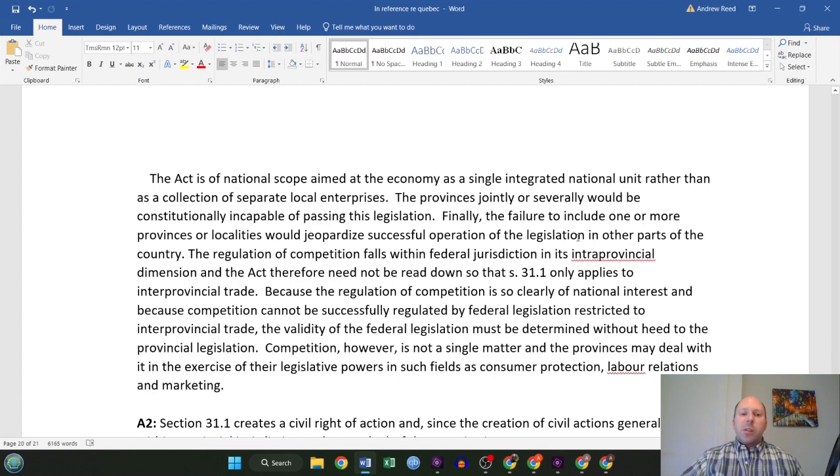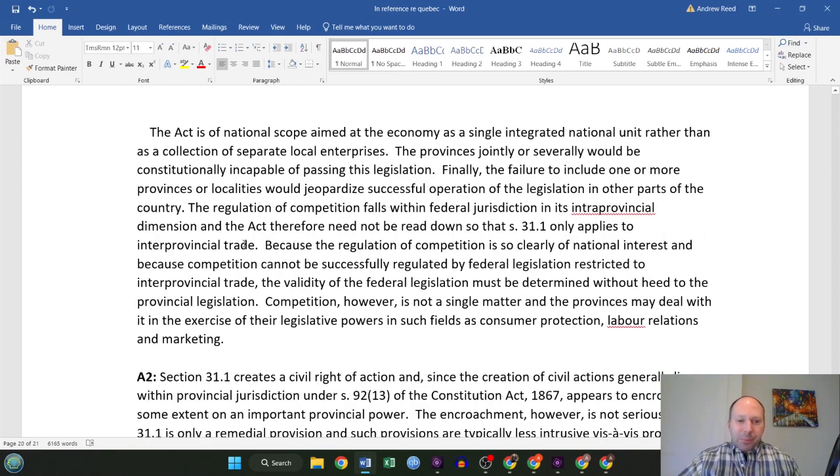The regulation of competition falls within federal jurisdiction in its interprovincial dimension, and the act therefore need not be read down, so that 31.1, the subsection in there, only applied to interprovincial trade.